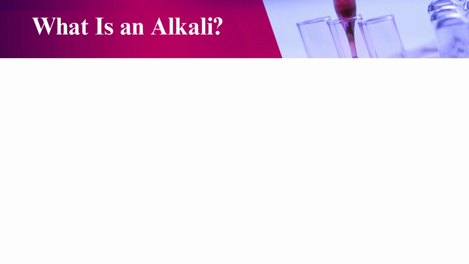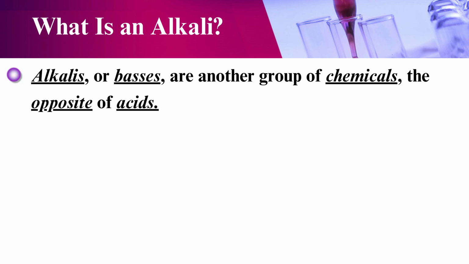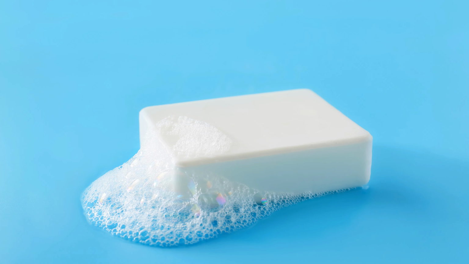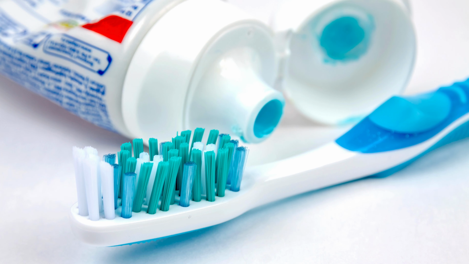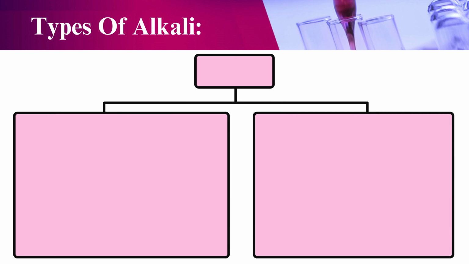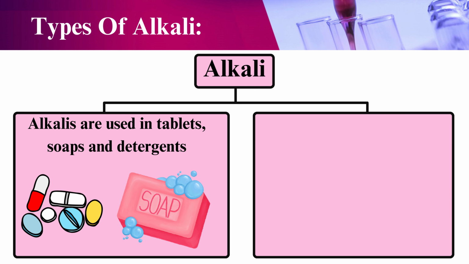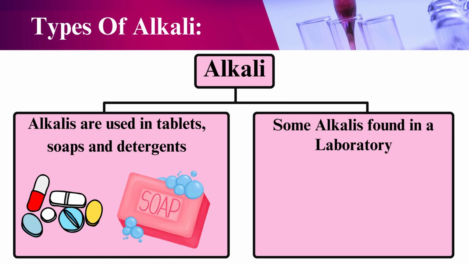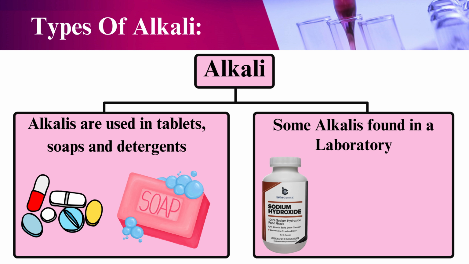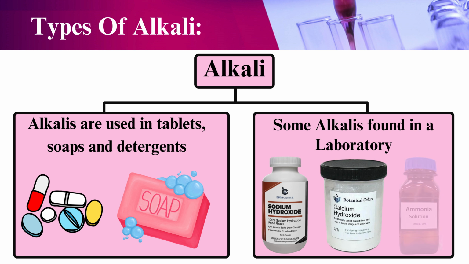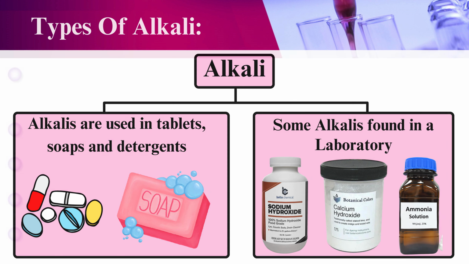Alkali. What is an alkali? Alkalis or bases are another group of chemicals, the opposite of acids. Soap, toothpaste: we normally see these in our daily life. Now we'll talk about the types of alkalis. Alkalis are used in tablets, soaps, and detergents. Some alkalis found in laboratories are sodium hydroxide, calcium hydroxide, and ammonia solution.